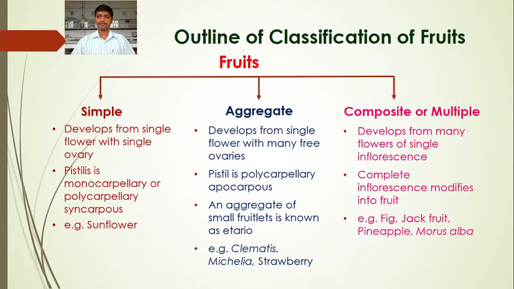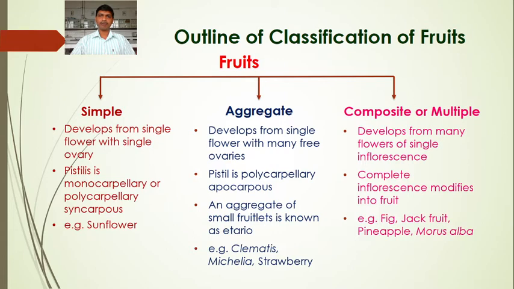For example, fig, jackfruit, pineapple, Morus alba. In these fruits, the fruit has developed from many flowers of a single inflorescence, a complete inflorescence, a whole inflorescence that has been modified into the fruit. Such fruits are composite or multiple fruits.